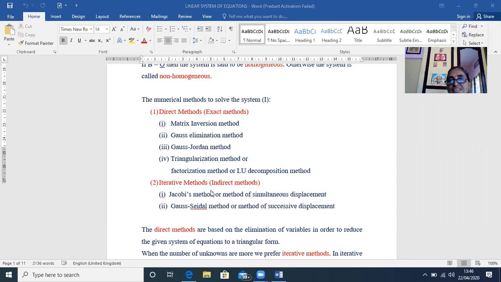Today in this class, you are going to learn how to solve the system of linear equations by direct methods. The direct methods are the matrix inversion method, Gauss elimination method, Gauss-Jordan method, and triangularization method. We can also call it the LU decomposition method or factorization method.